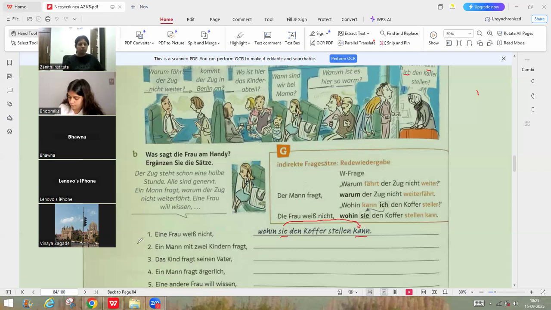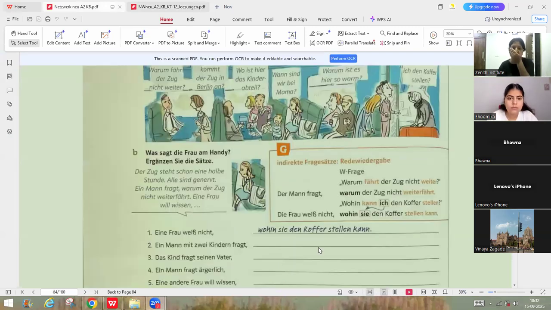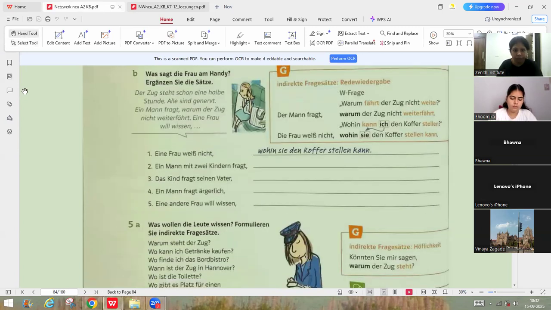Can you try these four statements? See who is asking what, who is there in this situation. I would appreciate if you can write the whole sentence. So here is the answer. You can check yours.